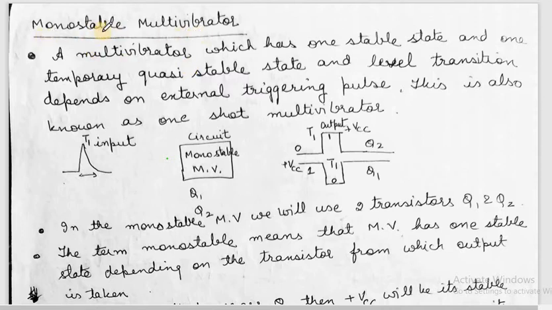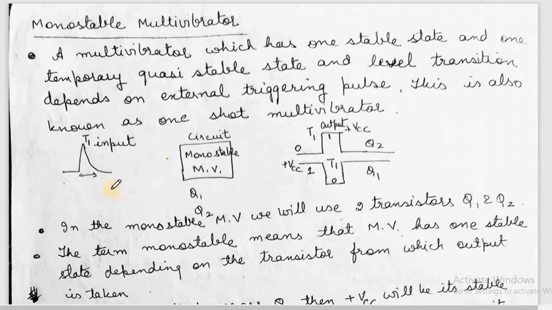So as the name suggests, a monostable multivibrator is a multivibrator that has one stable state and the other state is a temporary quasi-stable state, and its level transition depends on an external triggering pulse. It is also called a one-shot multivibrator. So this is the block diagram of a monostable multivibrator.